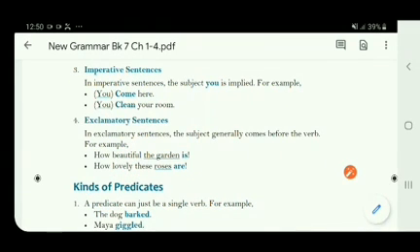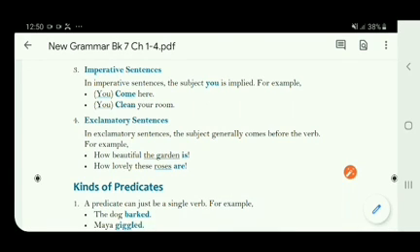Now we come to the third type, that is imperative sentences. In imperative sentences, the subject you is implied. For example, come here. So it is a command. A command is given to whom? To you. So the subject you is implied.